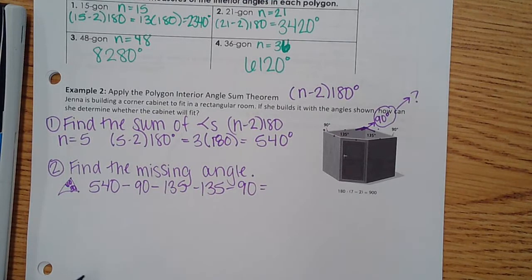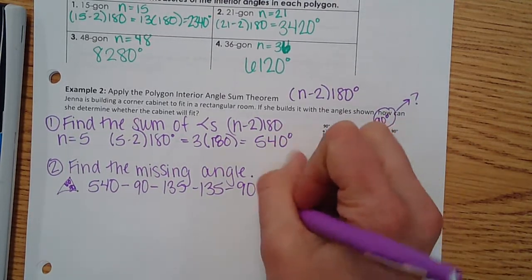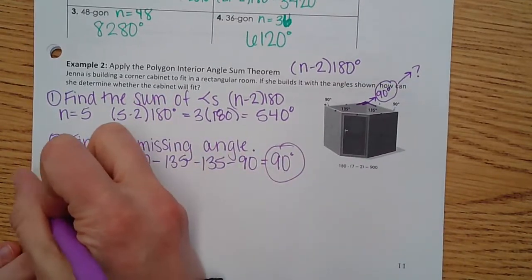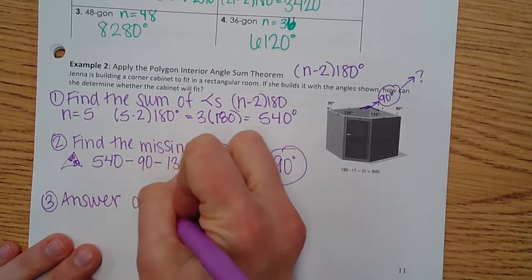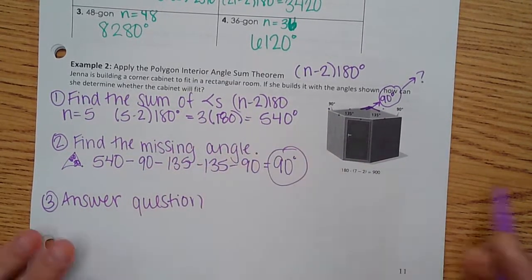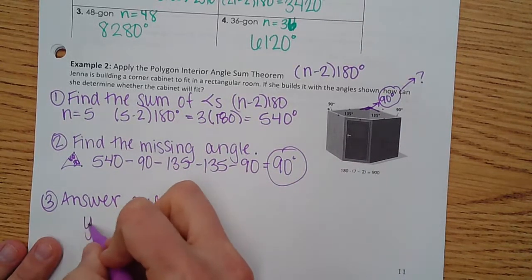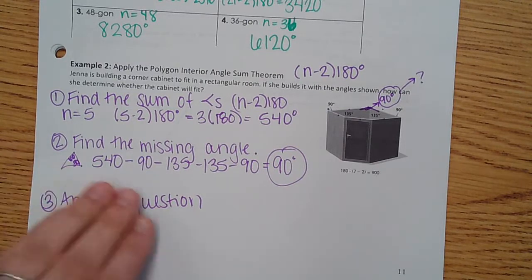So we have 540 minus 90, minus 135, minus another 135, minus 90, tells me that that missing angle is 90 degrees. Now, some problems we're going to stop there, but in this case, we need to answer the question. And the question was, will it fit? Did we want our angle measured here to be 90 degrees? So the answer is yes, the cabinet will fit. Okay? So that's one type of problem we'll see.